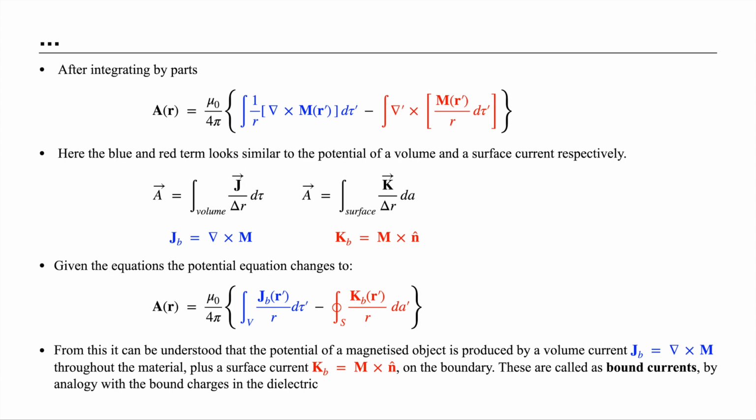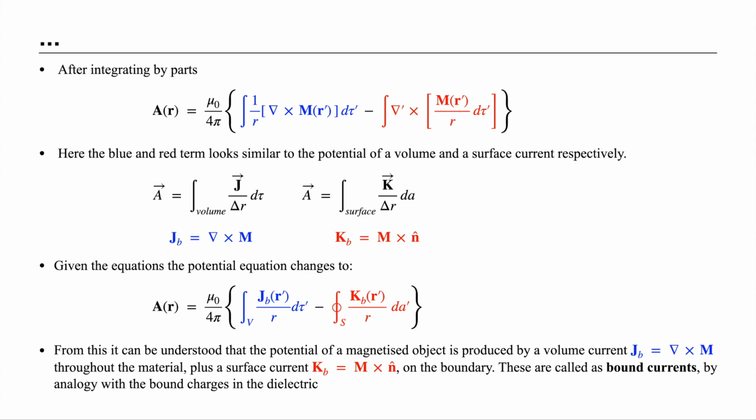So this is the equation that we arrived at after integrating by parts. Now I have indicated two different terms, blue and red. For the blue term, the vector potential that arises due to volume currents is given by the formula A is equal to the integral over volume of J by r d tau. So the equation of that form of potential looks like the blue form.